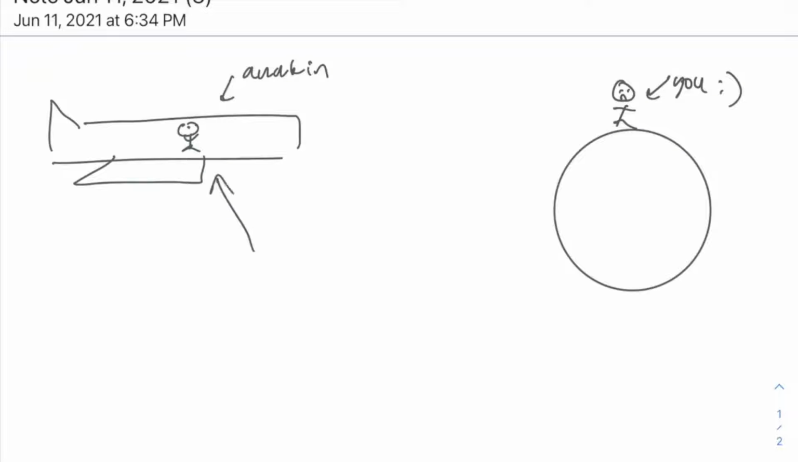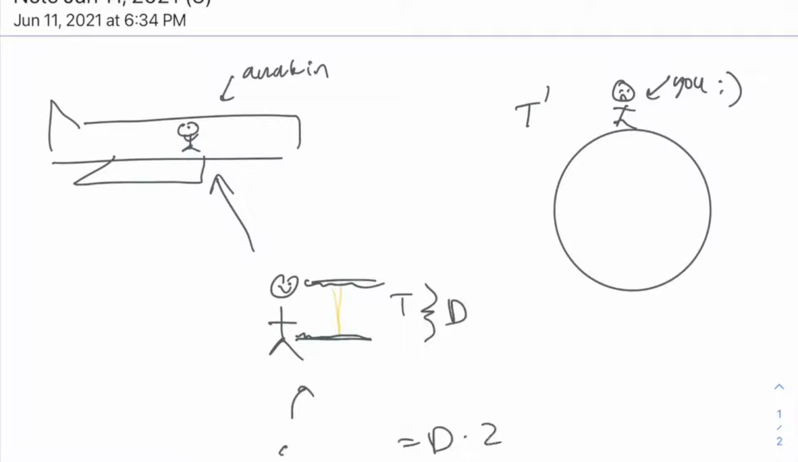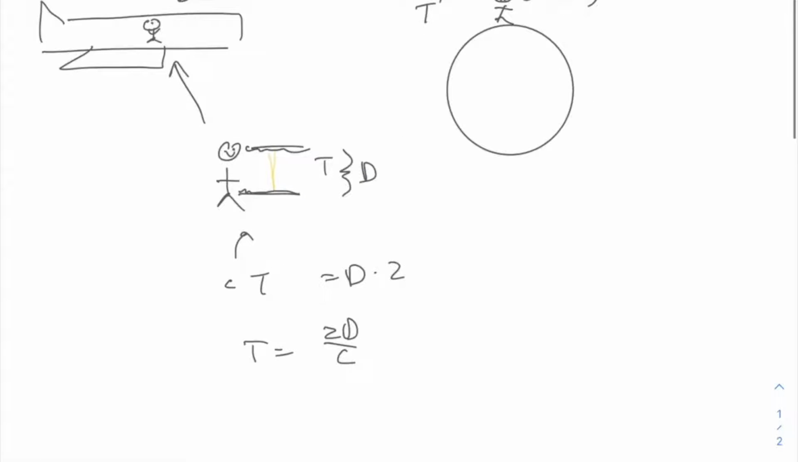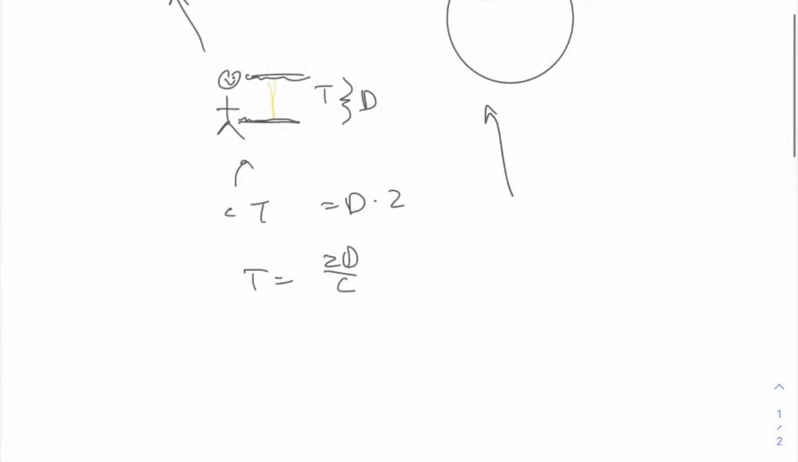Okay, so here in the plane we have Anakin Skywalker. The plane is moving quite fast, and you are on the right on this Earth, and you're currently not moving. Anakin Skywalker is holding a light clock, and we're going to refer to his time as t and your time as t prime. The distance that the light beam travels between the two mirrors is going to be d. So in one trip, the light travels the path of 2d. So we can set up this simple equation and determine that t equals 2d over c.